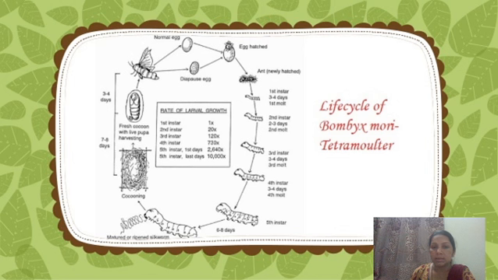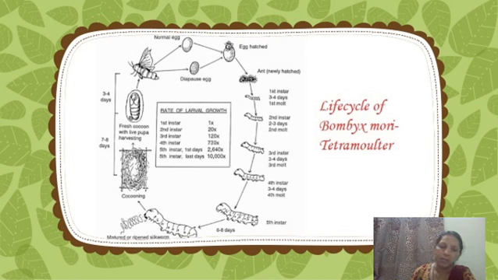This is a black, ant-like caterpillar, which is the first instar. The first instar is converted into the second instar, the second into the third, the third into the fourth, and the fourth into the fifth instar. Therefore five larval stages are present in the life cycle of Bombyx mori, and therefore there is the first molt, second molt, third molt, and fourth molt, and therefore the tetramoltic condition is present in the silkworm Bombyx mori.